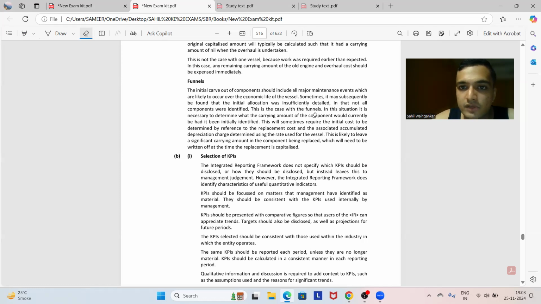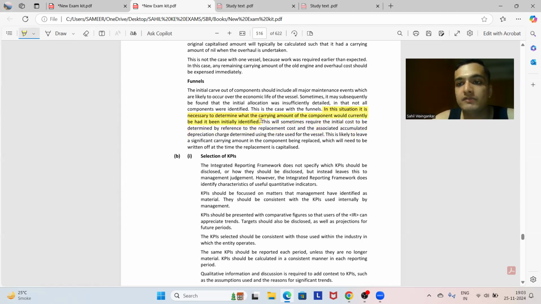In this case with the funnels, in this situation it is not necessary to determine what the carrying amount of the component would currently be had it been initially identified. In this situation, it is necessary to determine what the carrying amount of the component would currently be had it